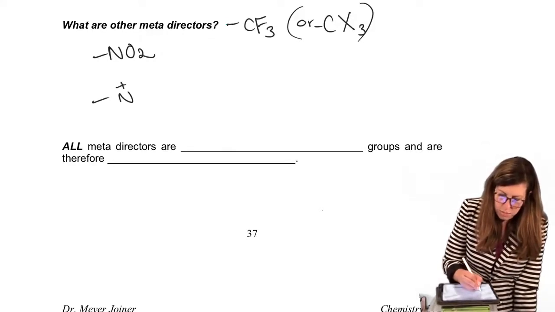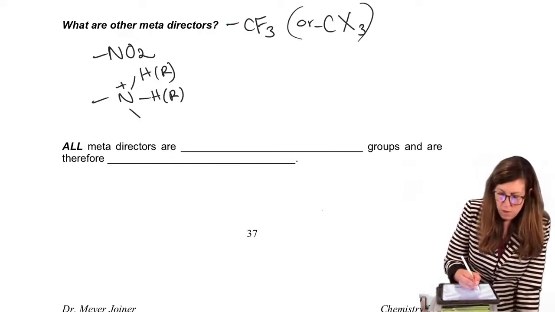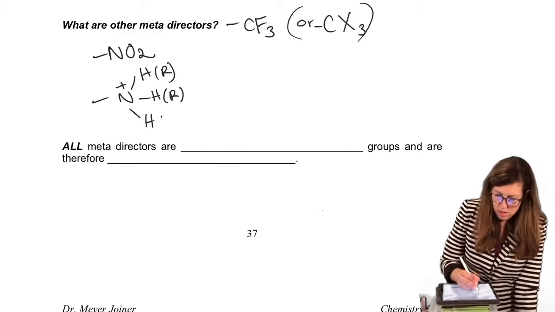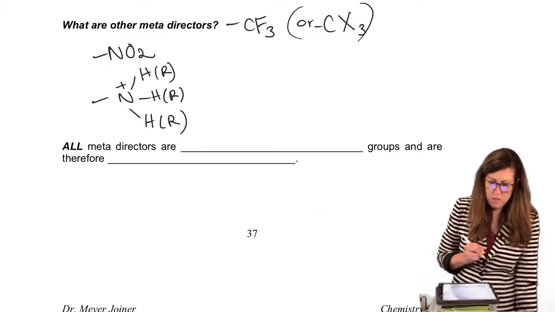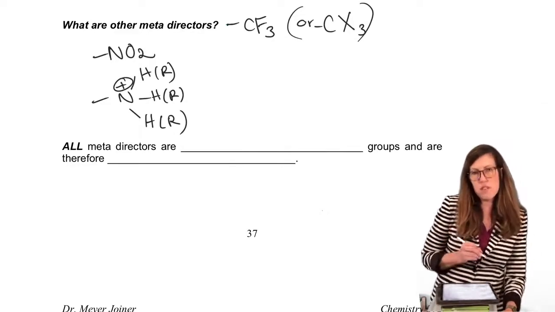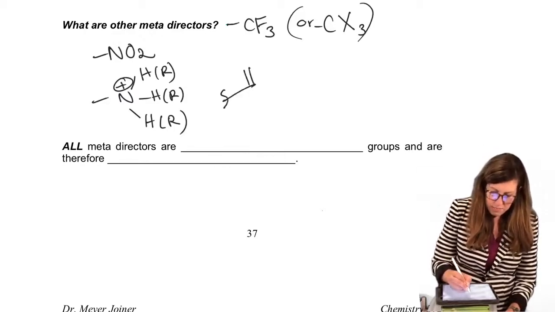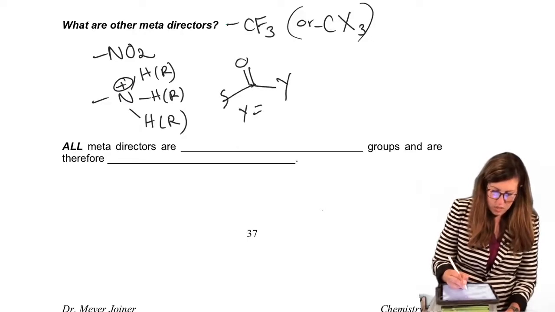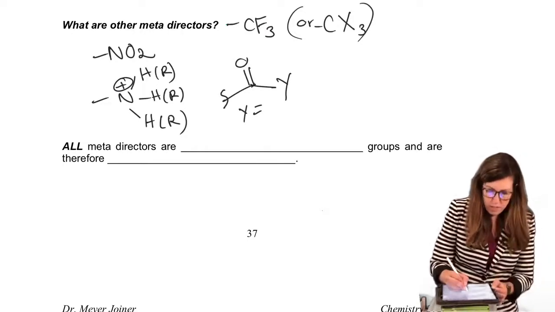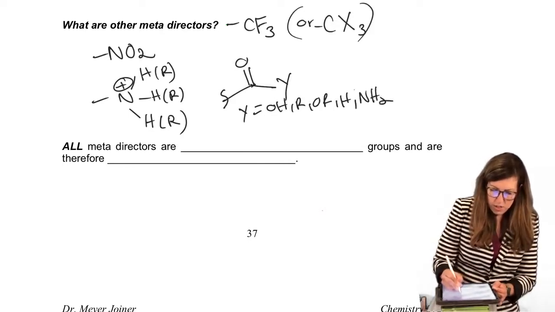Another positive charged one is ammoniums, which can have an R or an H bound to it. They're still, remember, amines are NR3 or NR2 or NH2 or NHR. So we have all the different possibilities. You can interchange those R's and H's, but because we have that positive charge, we have less electron density on the end, and the lone pair is not there. That makes it electron withdrawing. Various carbonyls, where Y could equal, think of all the carbonyl functional groups you know: OH, R, OR, H, NH2.